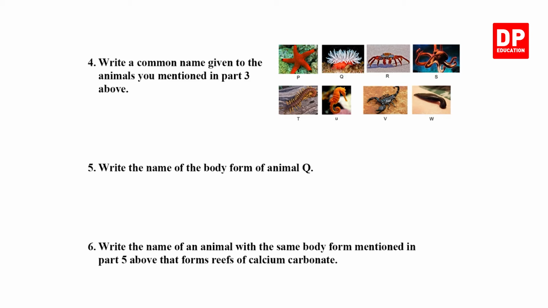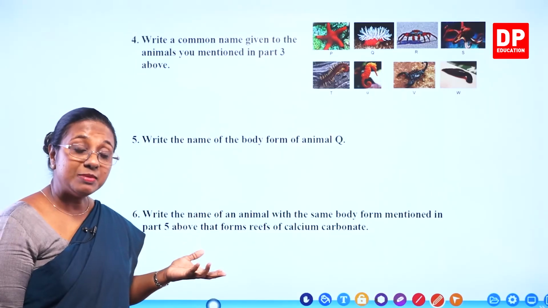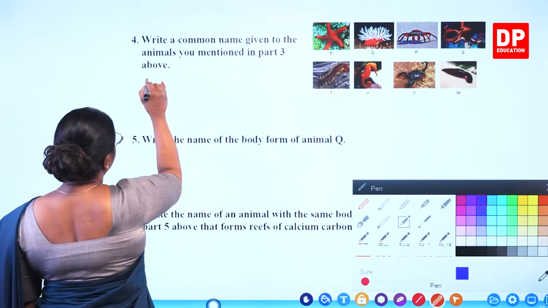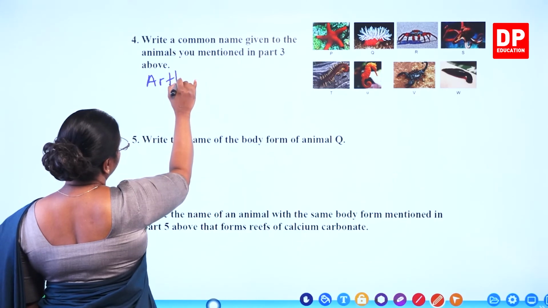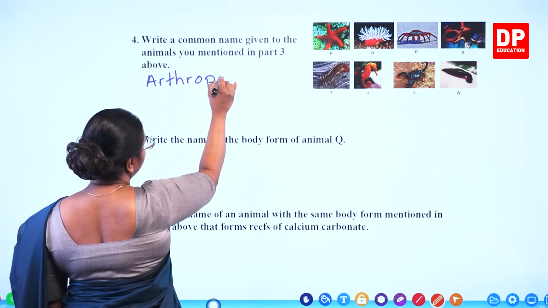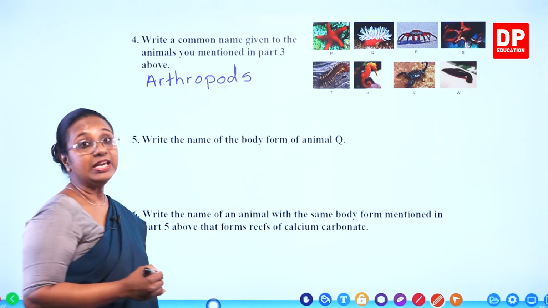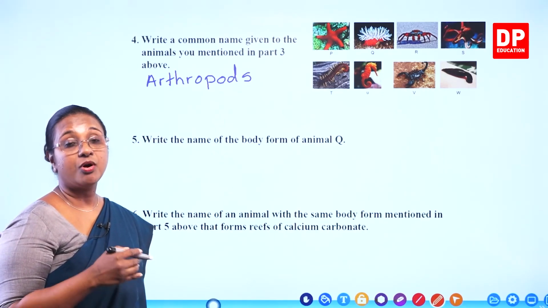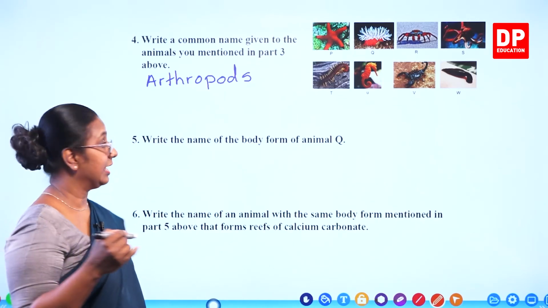Write a common name given to the animals you mentioned in part 3 above. So I mentioned the name, those are the arthropods. Arthropods, or if you are to write the common name, what do we write? Jointed leg animals or animals with jointed legs.